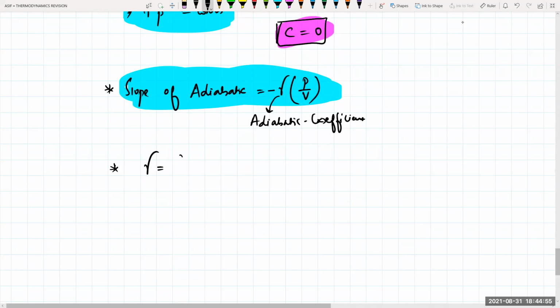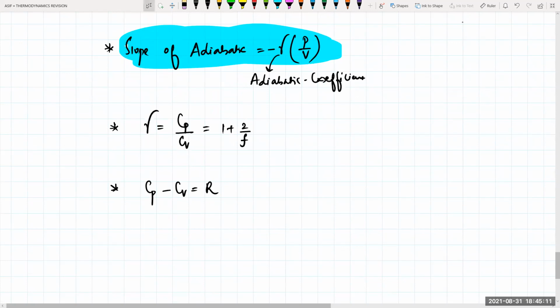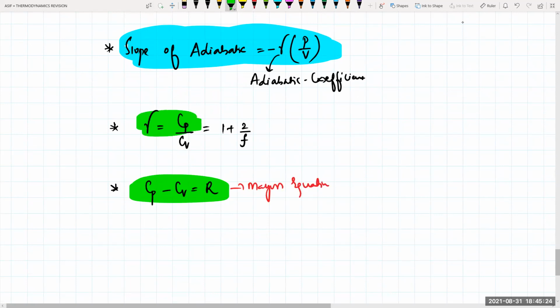How do you calculate gamma? Gamma is equal to Cp by Cv. We know Cp and Cv, so this will be 1 plus 2 by f. The next one is Cp minus Cv is equal to capital R. This is known as molar specific heat, also known as Mayer's equation, or Mayer's relation. So gamma is Cp by Cv, which is equal to 1 plus 2 by f. For any monatomic gas, you can tell me the value of gamma.